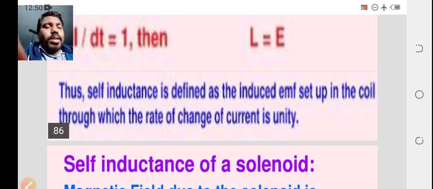So here in the same coil, induced EMF is also set up when the rate of change of current is unity. When d phi by dt is 1, then the self-inductance L is equal to the induced EMF. That means in a coil, when di by dt is 1, the induced EMF is also linked.